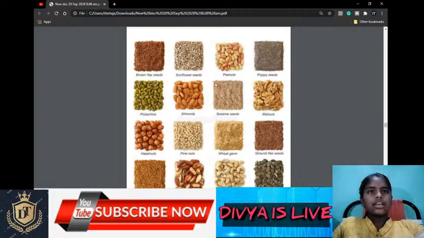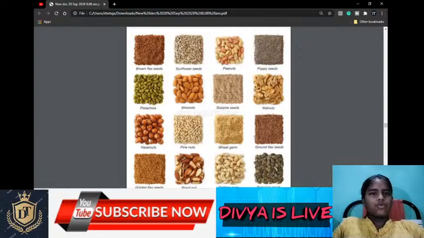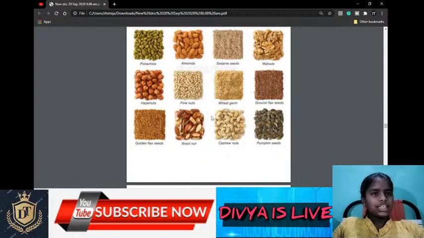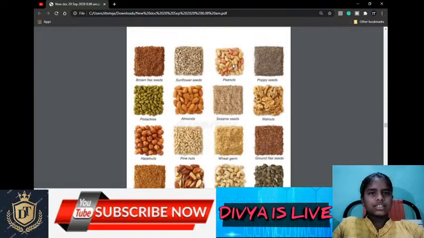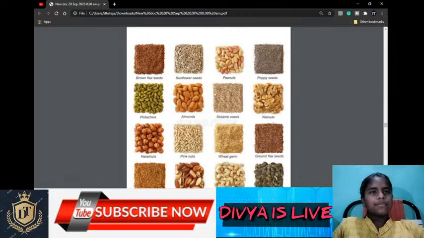These are the types of oilseeds which grow in India: sunflower seeds, peanuts, poppy seeds, pistachios, almonds, sesame seeds, walnuts, hazelnuts, pine nuts, Brazil nuts. These are the types of seeds which grow in India, and oilseeds are grown very highly in Telangana and Andhra Pradesh.